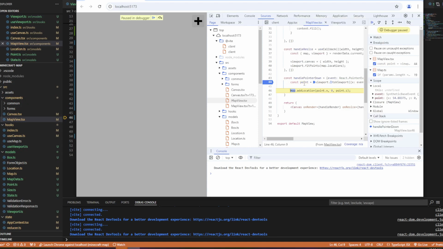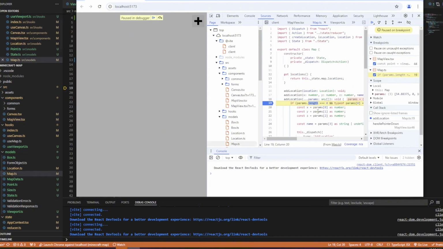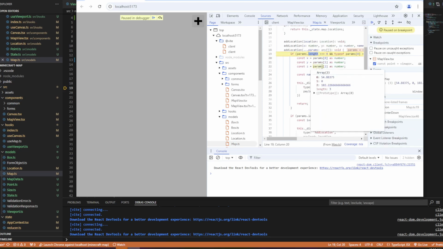Does look reasonable. And then it'll add that location, and that's fine. It should add that location.